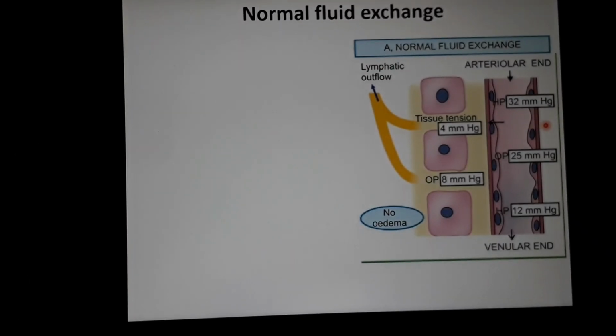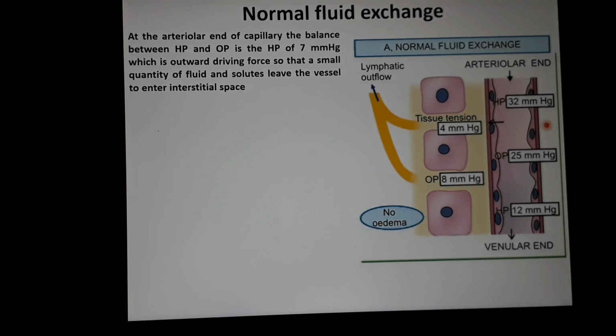In the same figure I will explain here. Normally the fluid exchange between the various body compartments is determined by the balance between the effective hydrostatic pressure and effective oncotic pressure. First we see the arteriolar end of the capillary. What is the effective pressure? The balance between hydrostatic pressure and osmotic pressure.